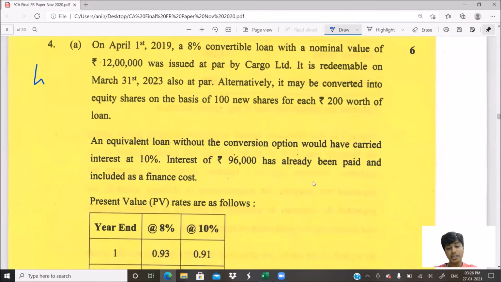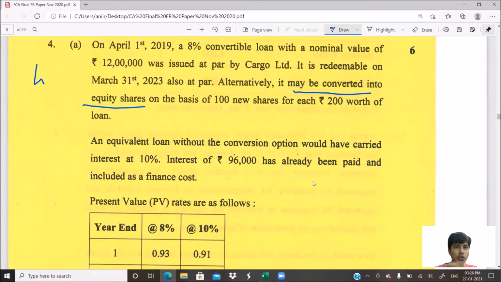Then alternatively, it may be converted into equity shares. So it has an option to be converted into equity shares. If this debt instrument didn't carry this convertible option, we would take the expected payments in the future and discount them, and that discounted value will be our debt part and the remaining part will become the equity part.